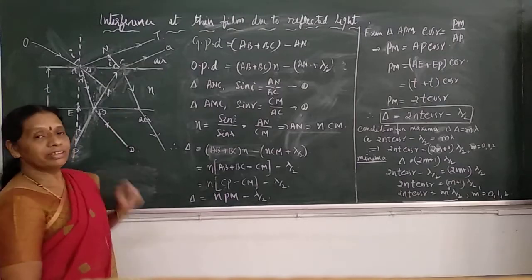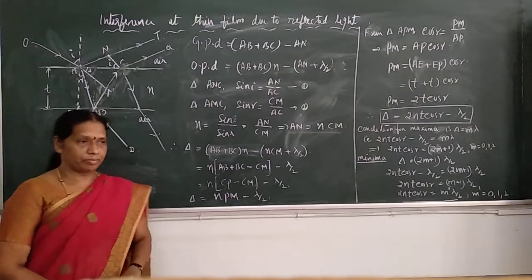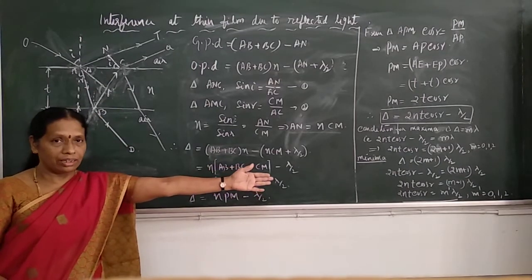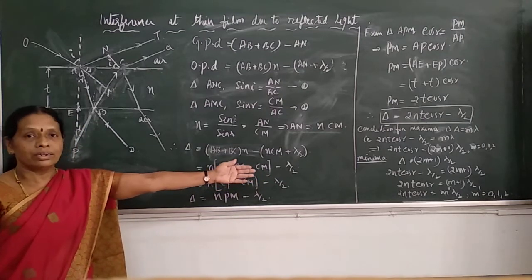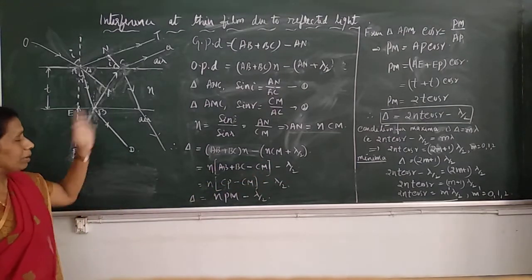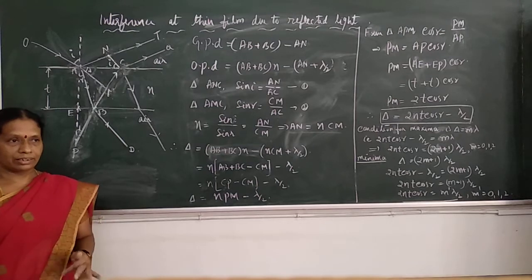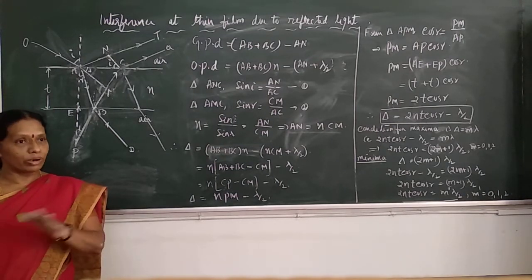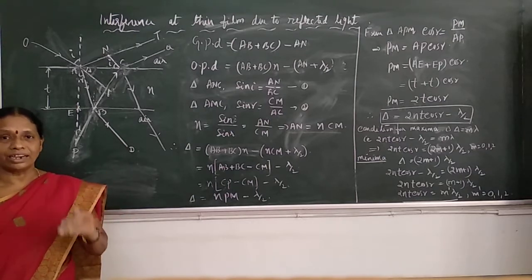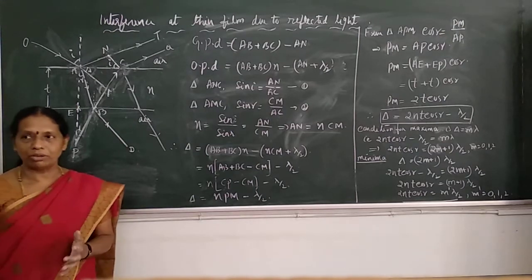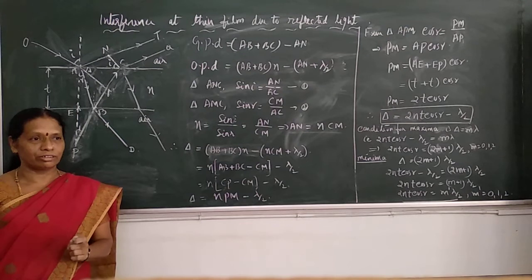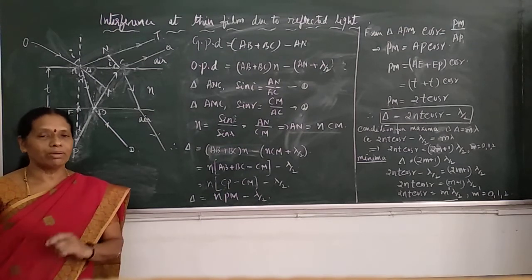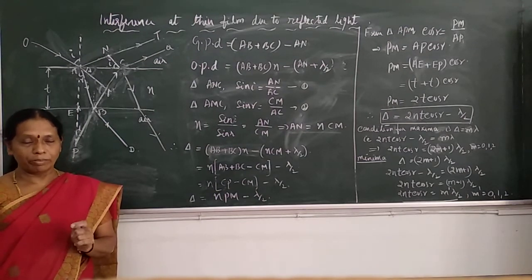Suppose the film is illuminated by white light. Now we discussed this for monochromatic light. You might have observed a thin film of oil on a water surface illuminated by sunlight, which is white light. What do you mean by white light? It is a composite light consisting of different wavelengths or different colors, a combination of 7 colors.